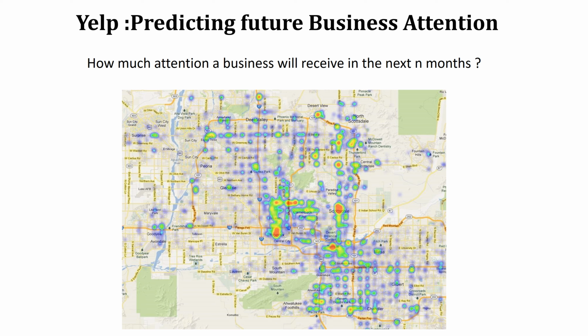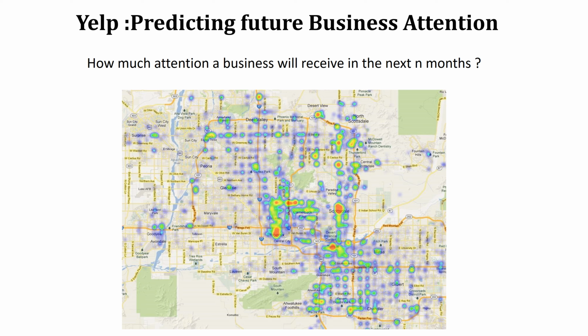I'm going to give you a presentation on Yelp: predicting future business attention. What you see on the screen right now is a heat map which shows the number of reviews received by businesses in the Phoenix area of Arizona. The red spots are the hot spots, the most popular areas.